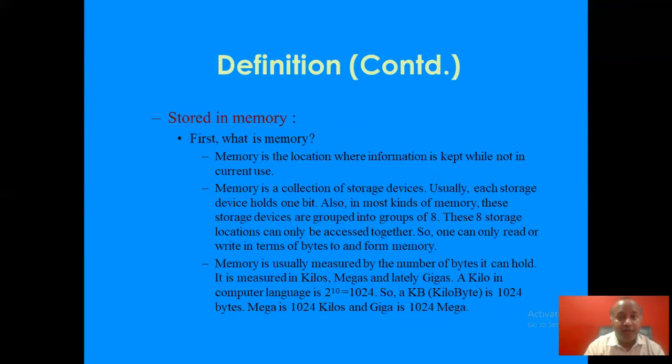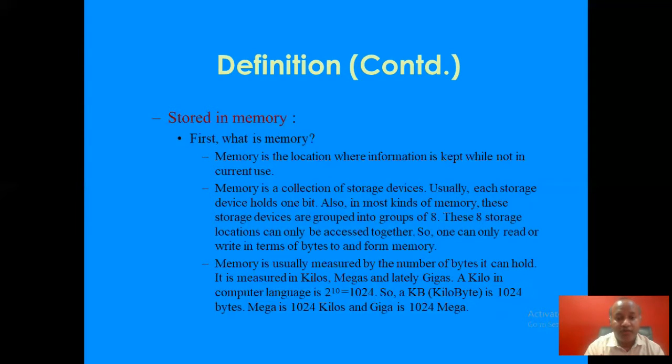Now, stored in memory. What do you mean by memory? Memory is the location where information is kept while not in current use. Memory is a collection of storage devices. Usually, each storage device holds one bit. Also, in most kinds of memory, these storage devices are grouped into groups of 8.